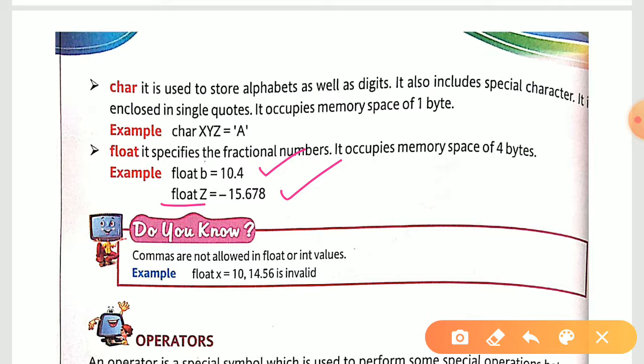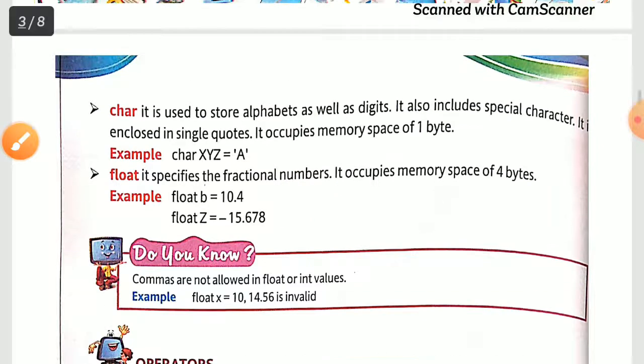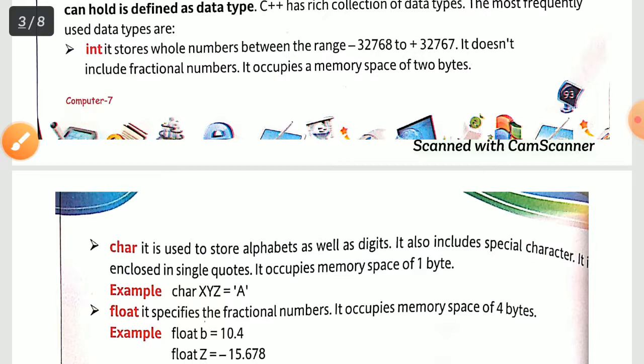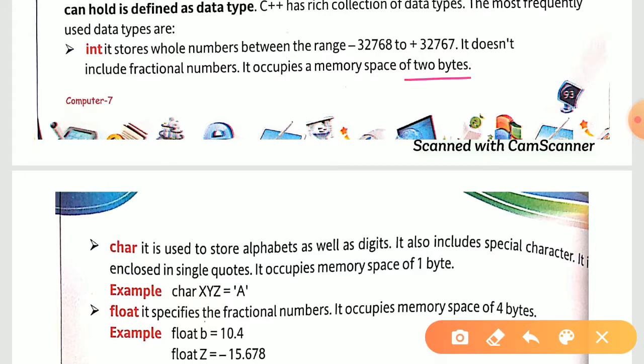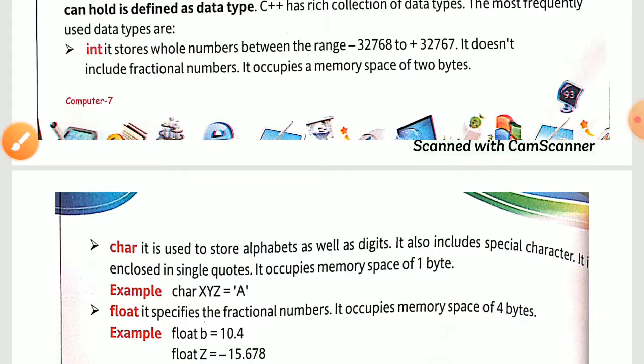Right, now we have studied three types of data types. Those are your integer, character, and float data types, and they differ in their sizes. Integer stores 2 bytes, character stores 1 byte, and float stores 4 bytes. Okay, keep that in your mind.